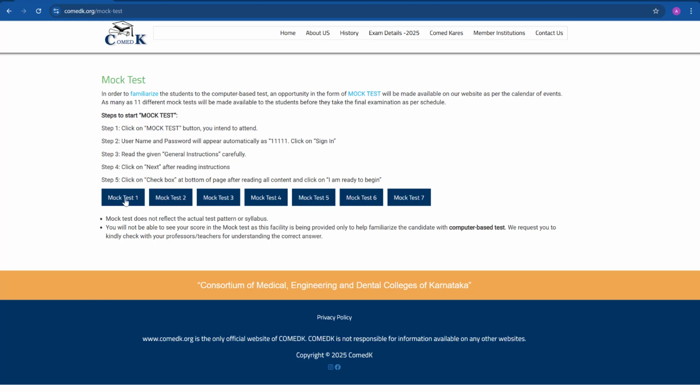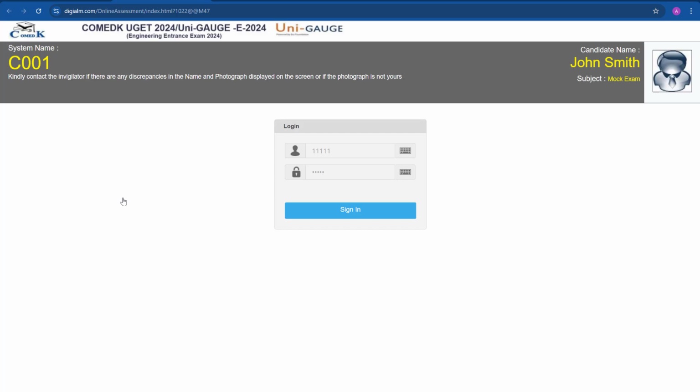Now this is the website comedk.org. Here they are providing many mock tests to make it easy for the aspirants. So what I have done, I have clicked mock test 1. Here, just for dummy purposes, they are giving some number and some password for login ID and password, so that it will be easy for us to write the exam.